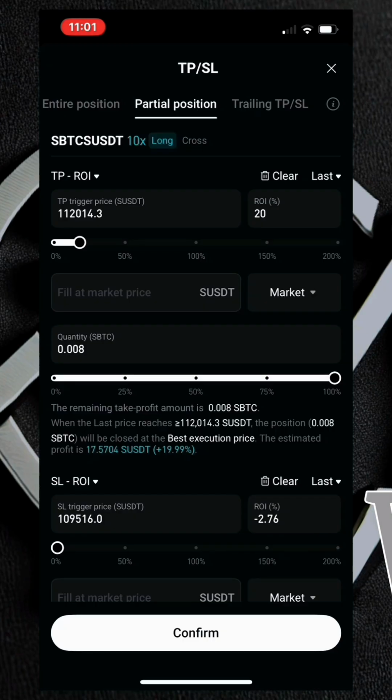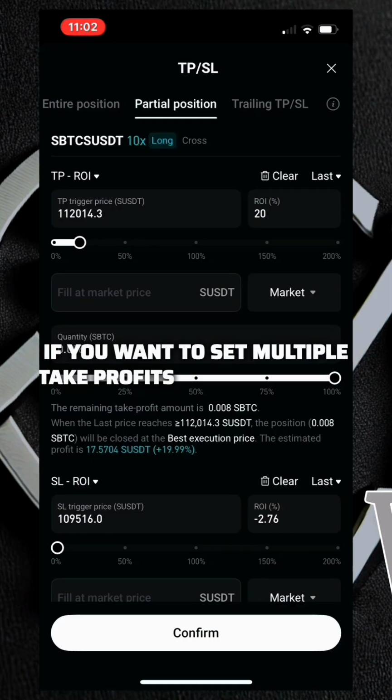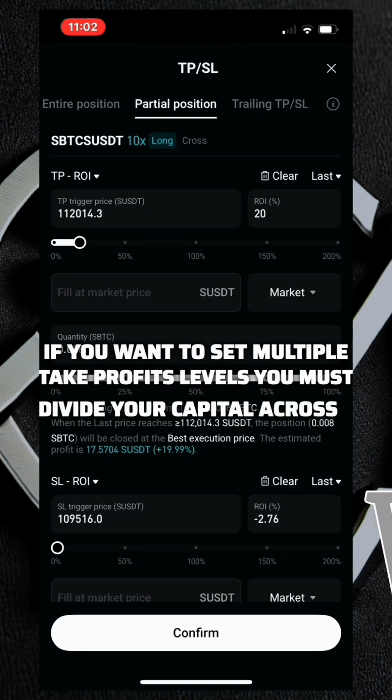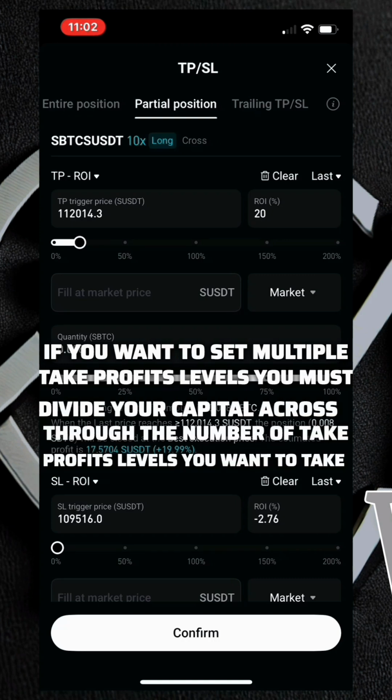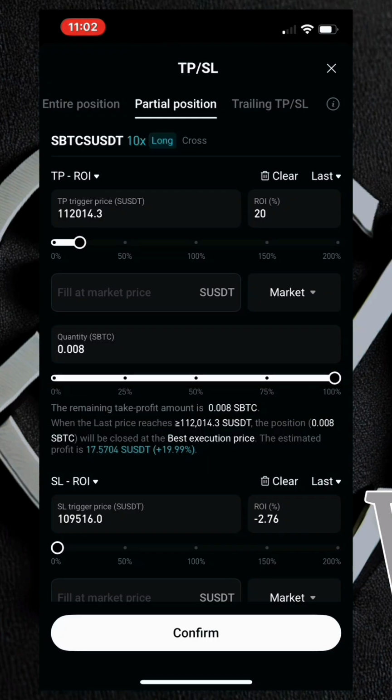That is all. And then since you fixed 20% here over at ROI, it means that you'll be getting only 20% of your 100% of your capital. You'll be getting only 20% of your $100. I hope you understand. But if you want to set multiple take profit levels, you must divide your capital across the number of levels you want to set. If you want to set maybe two take profit levels, the first one you can put maybe 50%, then the second take profit level you can put in another 50%.